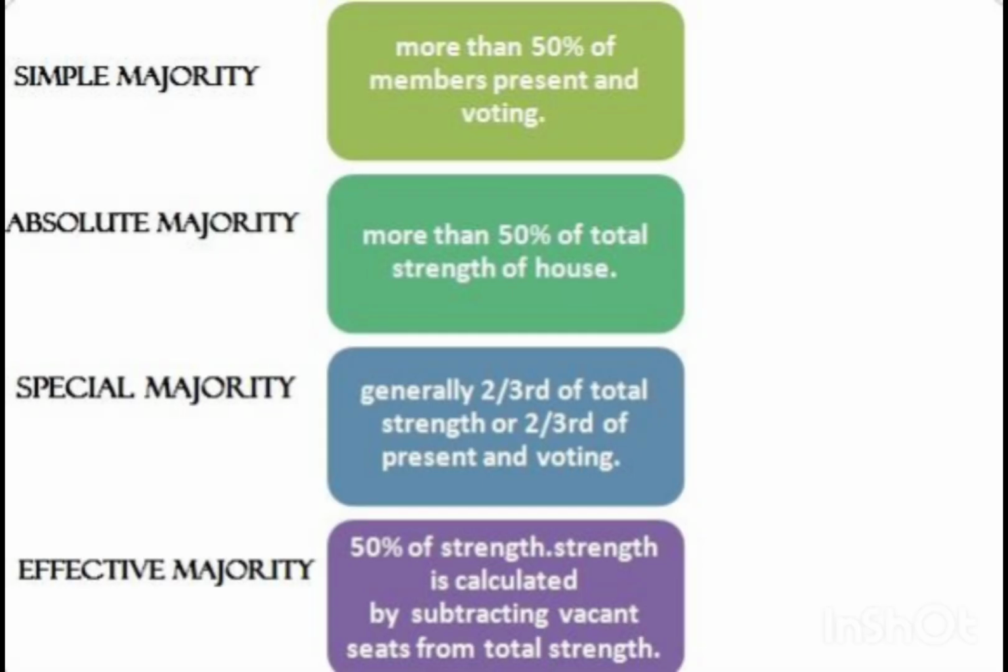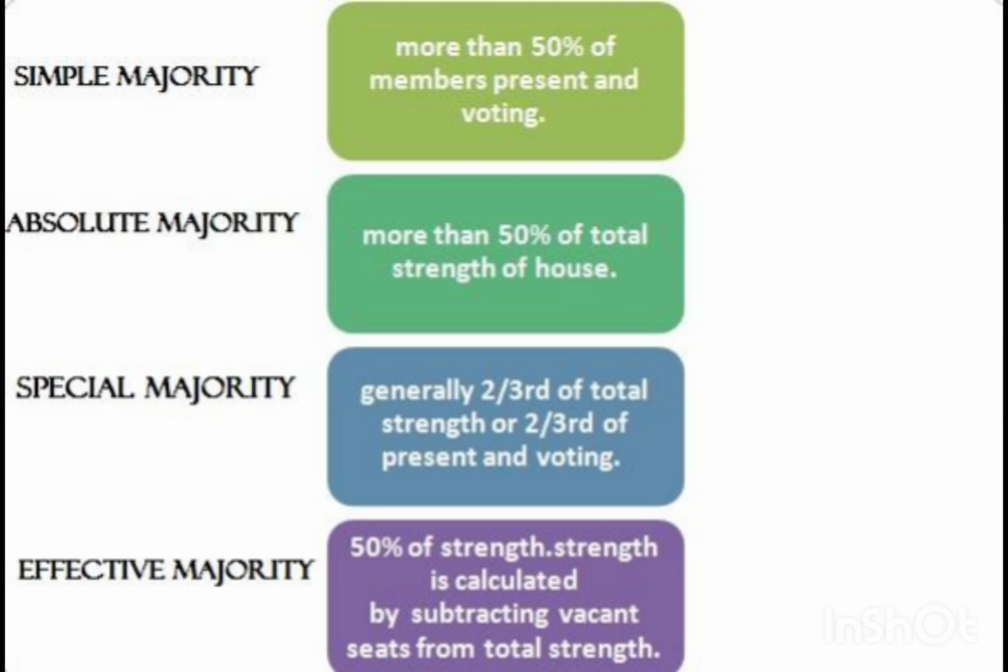This is the simple majority, which means 50% of the members present and voting. Absolute majority is more than 50% of the total strength of the house, whatever the total number of members. For example, if the total number of members is 15 and 10 are present, we will count 7.5 according to 15, not 5.